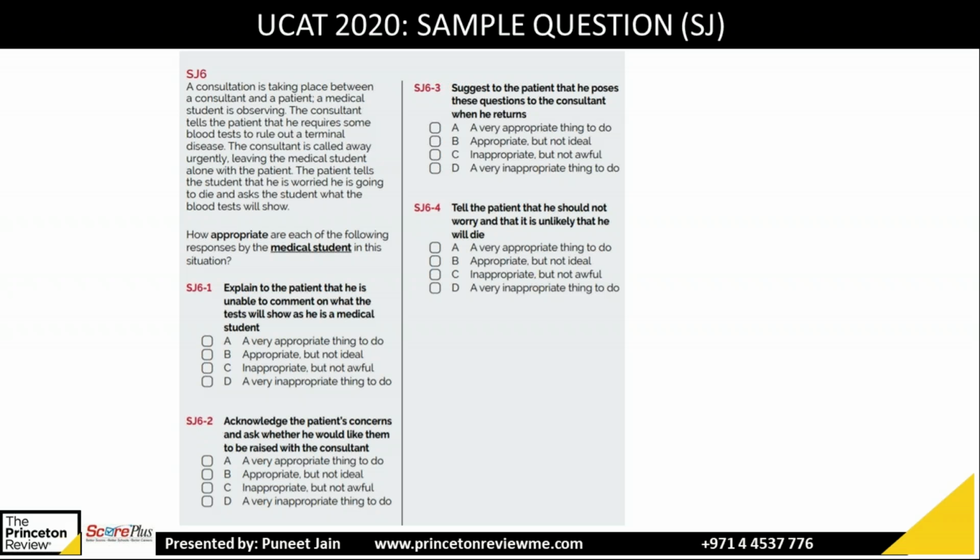B is wrong for SJ64. The correct answer for SJ64 is D for doll. Why? Tell the patient that he should not worry and that it is unlikely that he'll die. This is wrong. He doesn't know what the result will be, and based on the result, he might die or he might not die. So the consultant will be the correct person to tell. So in this case, this is very inappropriate thing. He should say, wait for the consultant to come and then he will tell. So the correct answer is D.